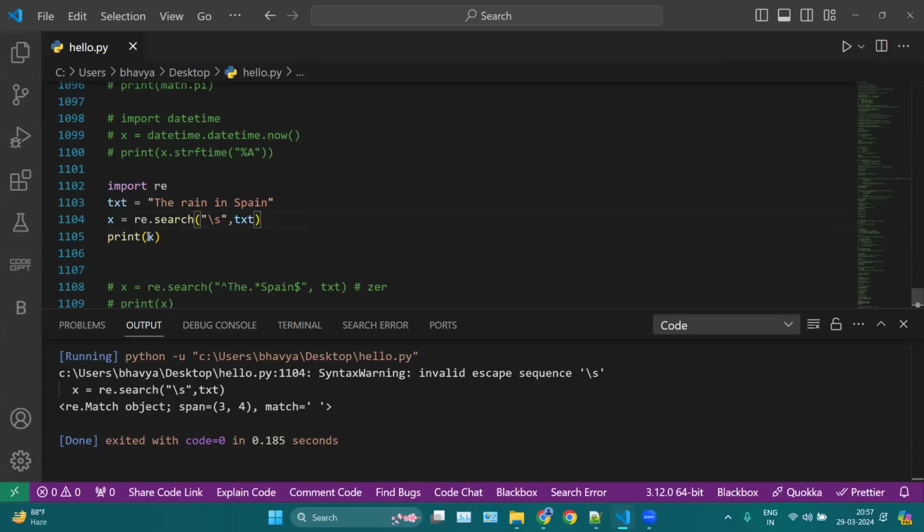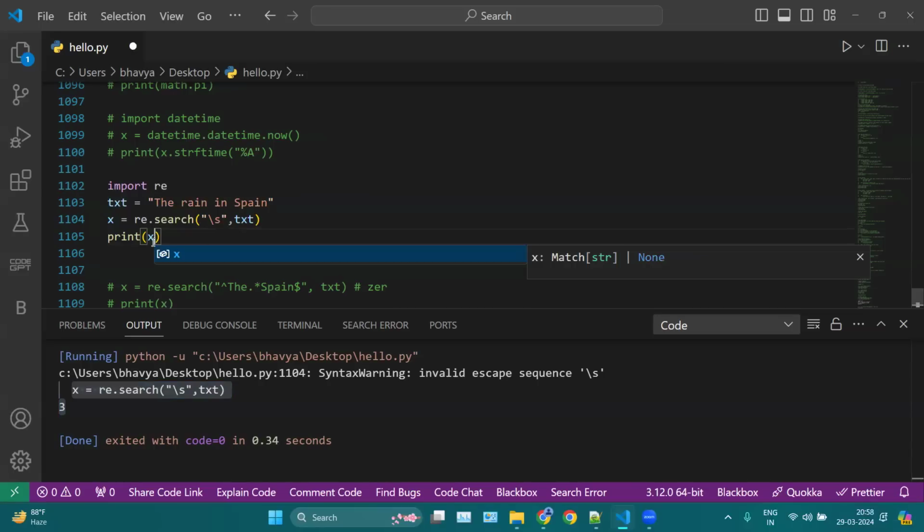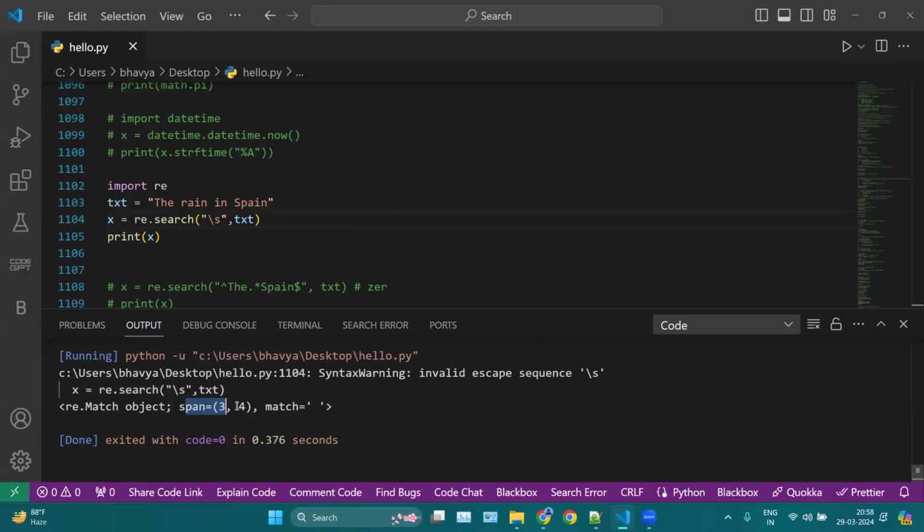Sorry, we are returning the object. Here we have to use start, for just printing your index value. Okay, 3. And you can also print the entire match object with the help of x only. So x will show you the entire object, like your entire span here.